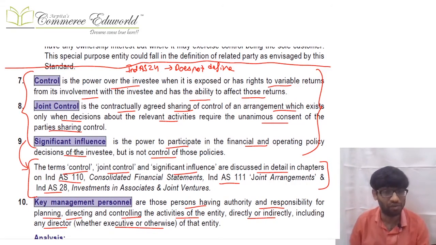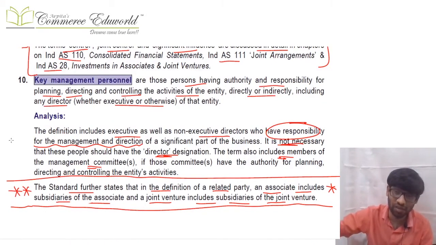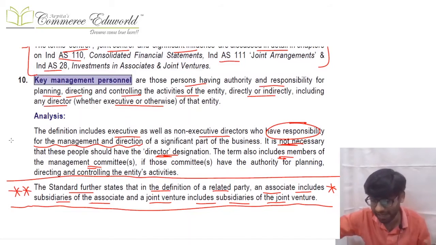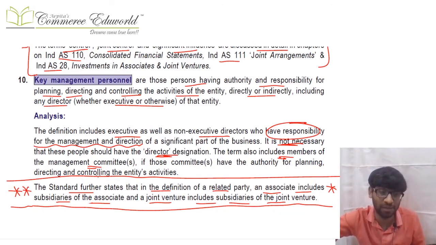Then the key management personnel. Yes, key management personnel is defined over there. Key management personnel means a person who has the authority and responsibility for planning, directing, controlling the activities of the enterprise directly or indirectly. Now it may be denoted as director, it may not be denoted as director, it may be executive, it may not be executive, it does not matter.